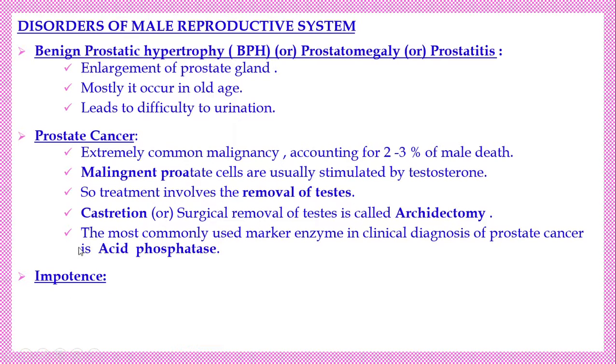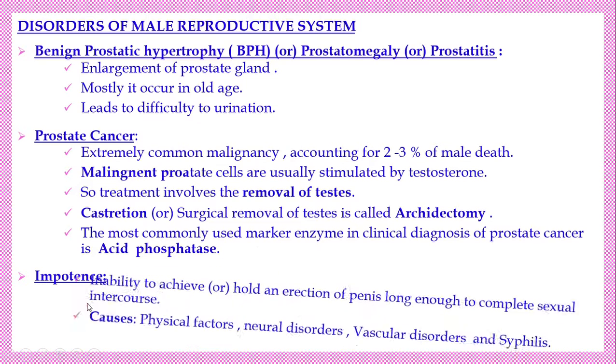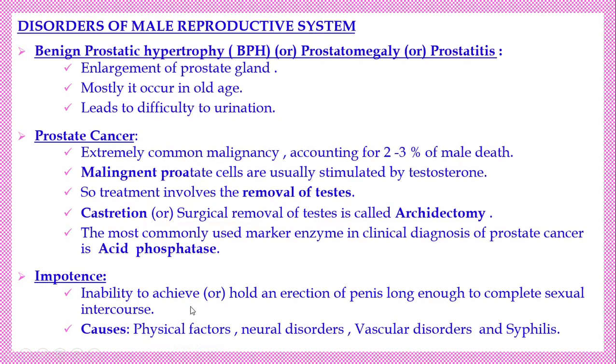Next, impotency. It is the inability to achieve or hold an erected penis for a long period during sexual activity. During sexual intercourse, the penis is not in the erected position for a long period of time.